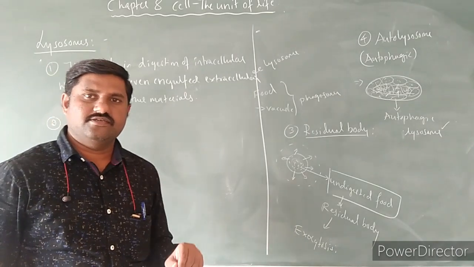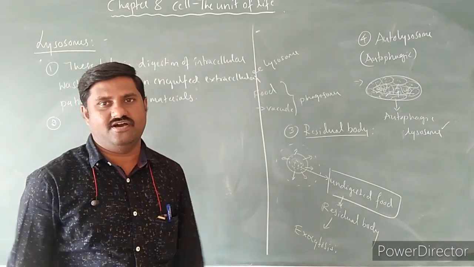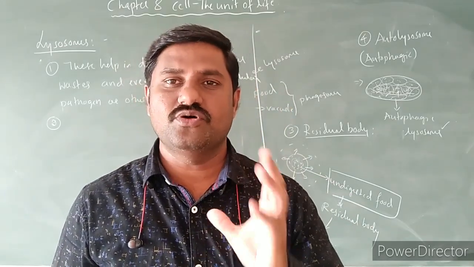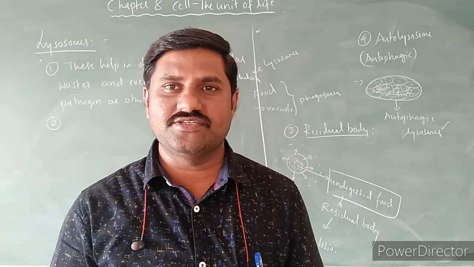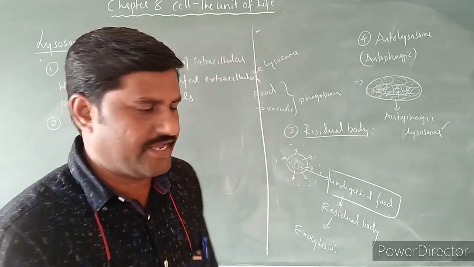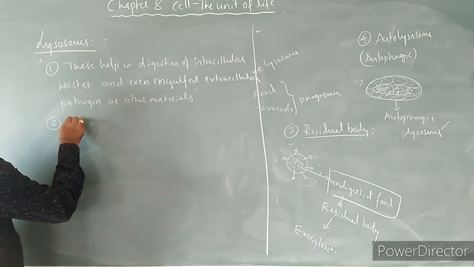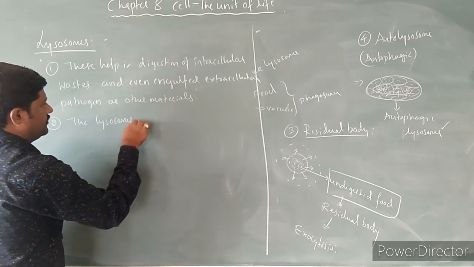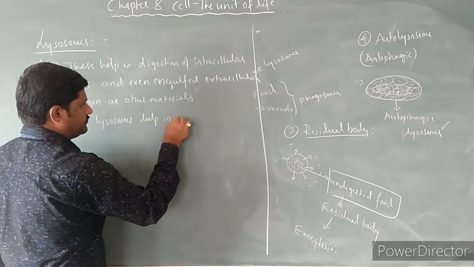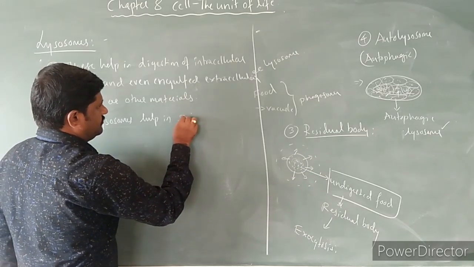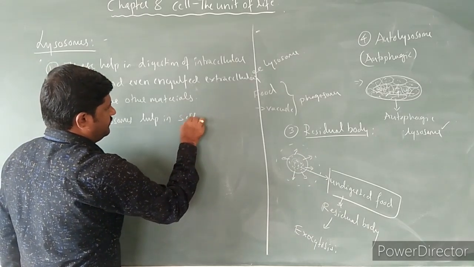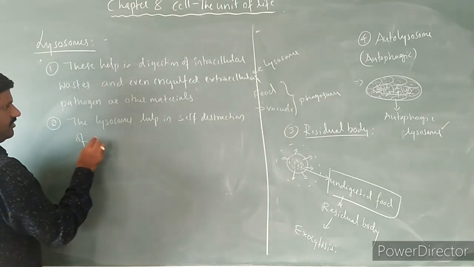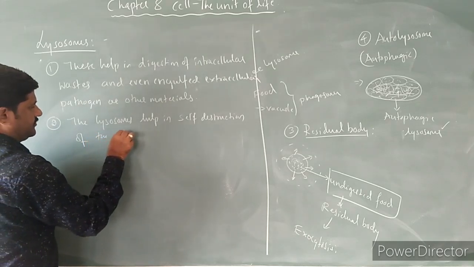The second one is that they help in the self-destruction of the cells. See here, some worn out cells are there. Those worn out cells are digested by their own lysosomes. So the lysosomes help in self-destruction of the cells.